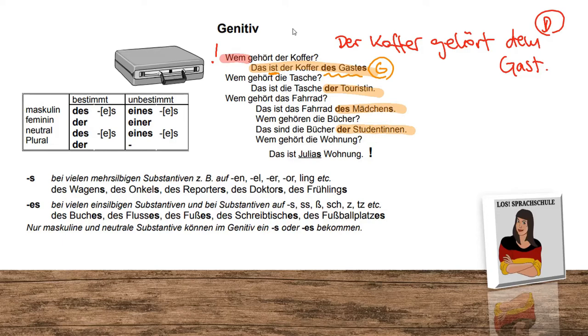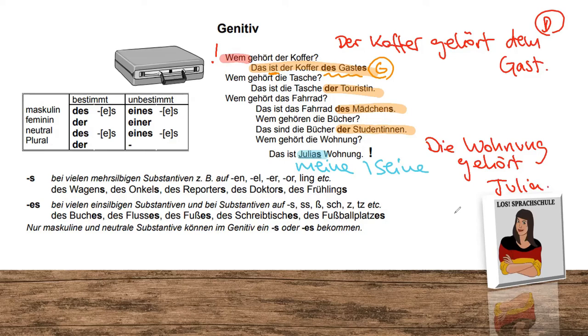Wem gehört die Wohnung? Das ist Julias Wohnung. Here we see another option to put it in front. This is, so to speak, not the genitive option and not the dative option, but putting something with a possession article or a name. This is Julias apartment. Das ist meine Wohnung. This is my apartment. Das ist seine Wohnung. This is his apartment. You can also, if you want to try to say it in dative, you can say, die Wohnung gehört Julia. The apartment belongs to Julia. This is our dative option, therefore also the red color.